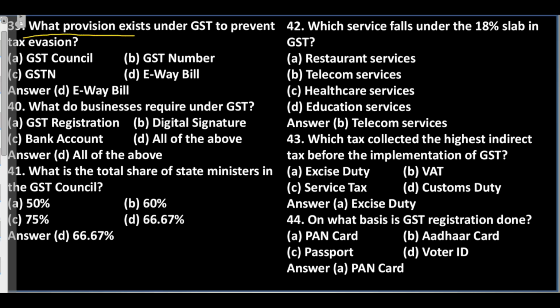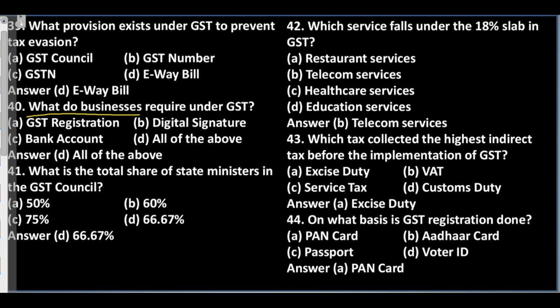Question 39. What provision exists under GST to prevent tax evasion? A. GST Council. B. GST number. C. GSTN. D. E-way bill. Answer: D. E-way bill.